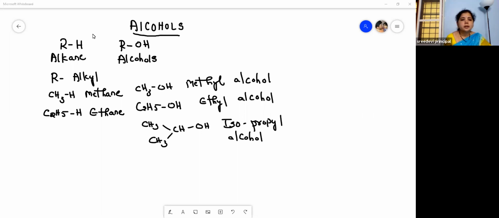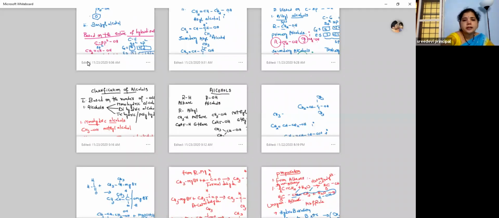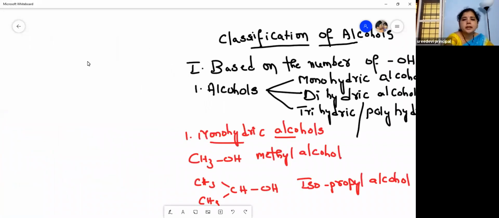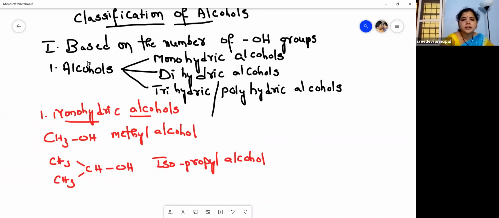Then, what is CH4? Methane. If you replace this hydrogen with OH, we get methyl alcohol. Then C2H5OH, ethyl alcohol. Then CH3CH(CH3)OH, isopropyl alcohol. So in our previous class, I explained the classification of alcohols and then the nomenclature of alcohols. Let me recapitulate this.